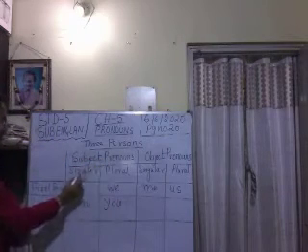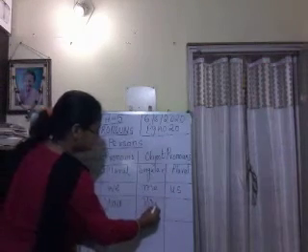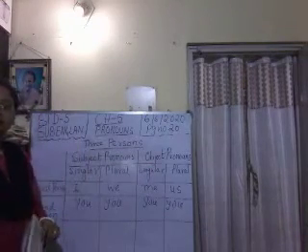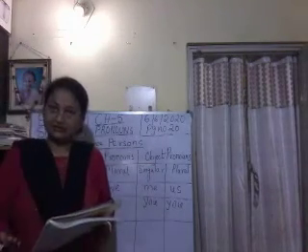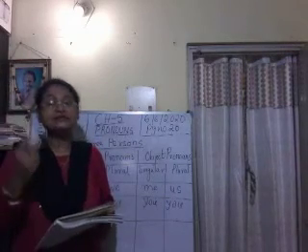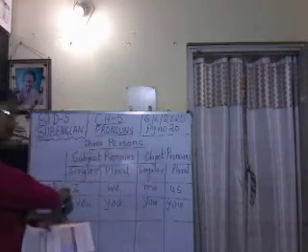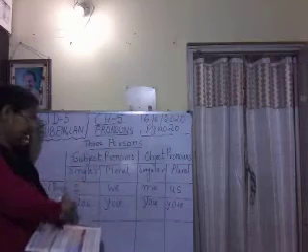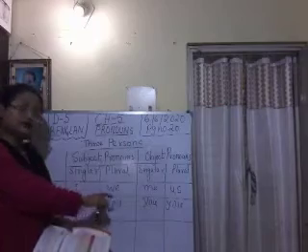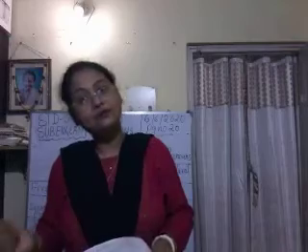Understood? Subject pronoun singular you, plural also you. Object pronoun singular you, plural also you. Is it clear? Second person means the person to whom I am speaking. First person means who is speaking. Suppose I am speaking, the person who is speaking comes under first person, I and plural we. And second person is the person who is spoken to. You all know that you is used in both singular and plural form.